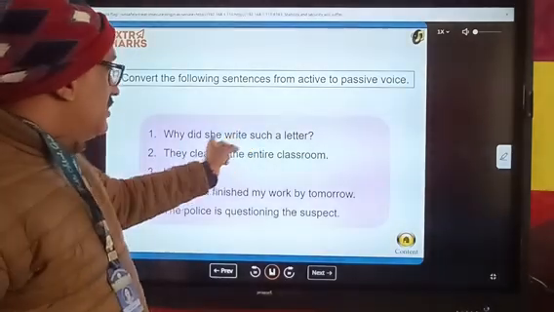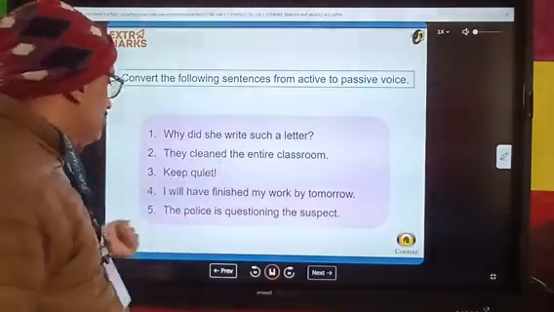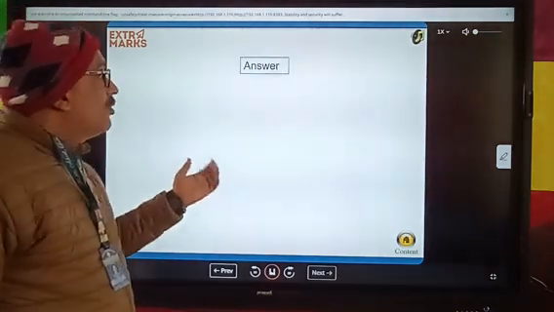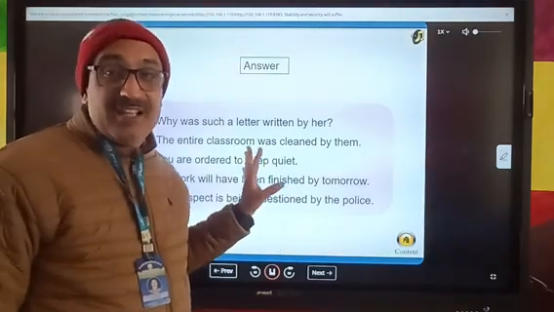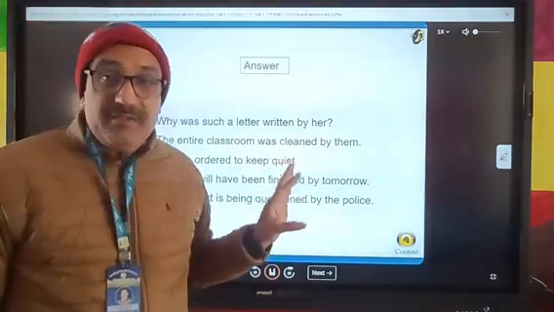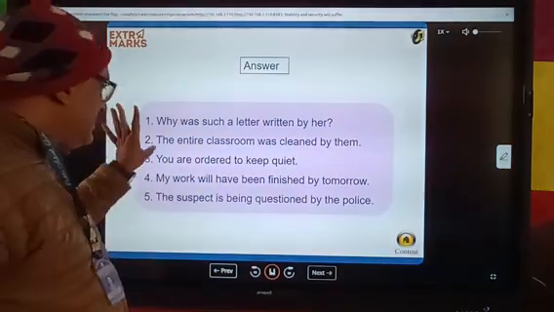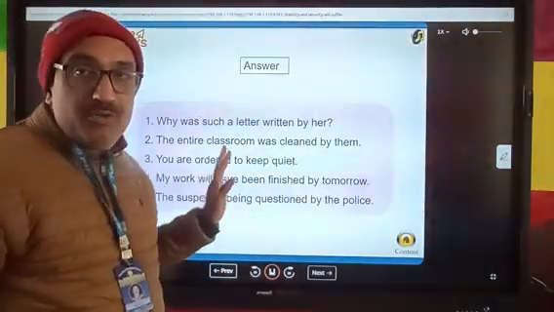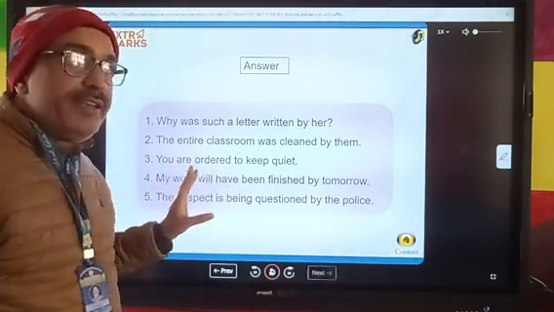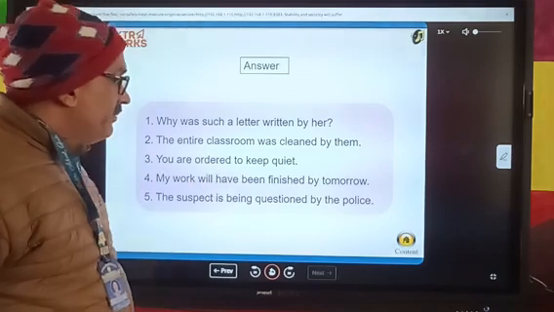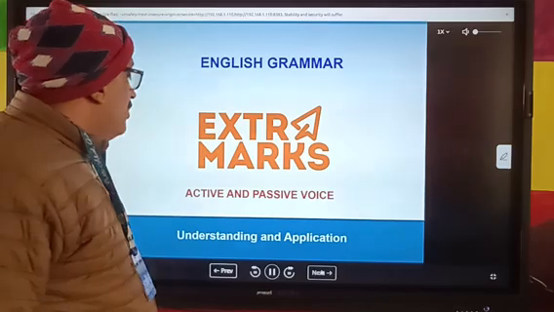Why did she write such a letter? Second, they clean the entire classroom. Third, keep quiet. Okay, and the answer is given here, but you will do it by your own self. Do not copy from here, and you will check your understanding. The answer is given here, but no doubt you are able to do your homework, and you will not take any help from here. Okay. Now this